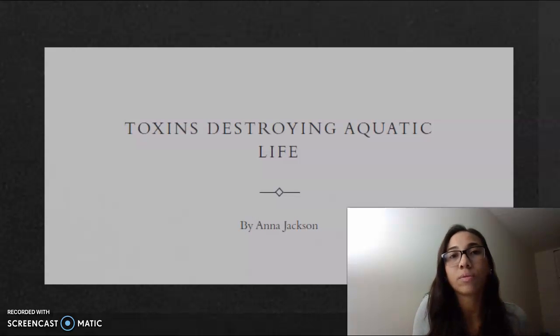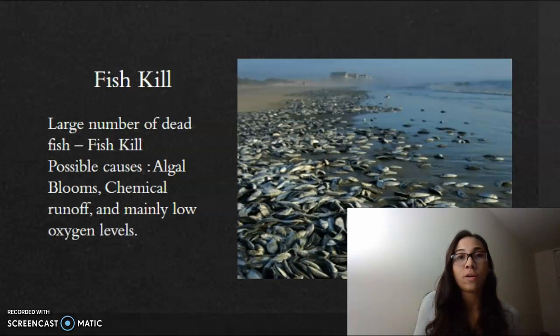There are toxic chemicals being released into the atmosphere every single day, negatively impacting the environment. One organism that has been struggling has been fish. Large numbers of dead fish have been popping up at oceans. These are also known as fish die-offs, and the main causes of them are algal blooms, chemical runoffs, and low